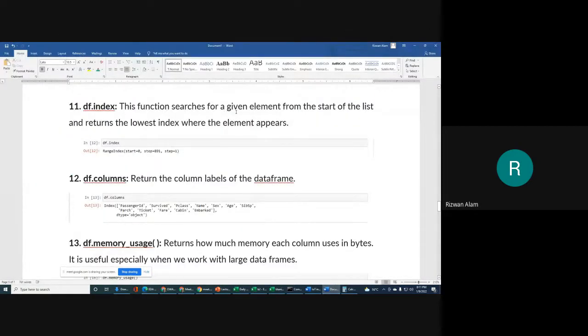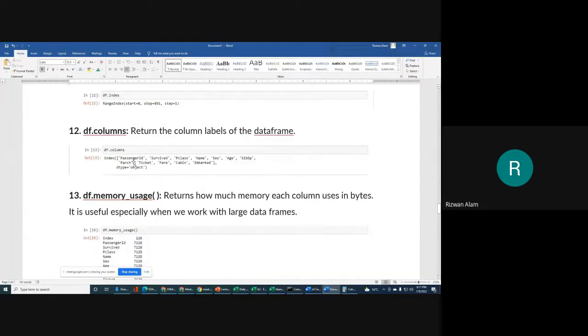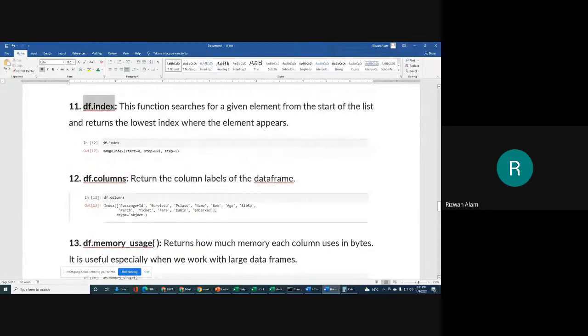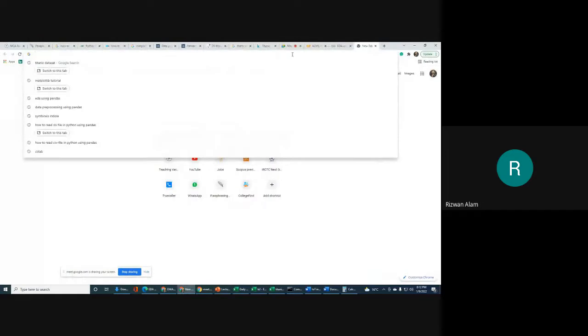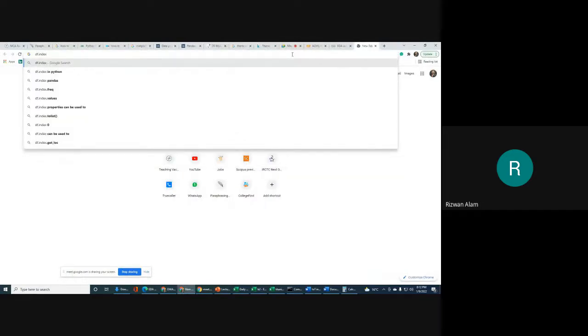This function searches for a given element from the start of the list and returns the lowest index where the element appears. I'm not sure about this. I will see and tell you. Otherwise, we can check it on the internet directly. df.index in pandas.